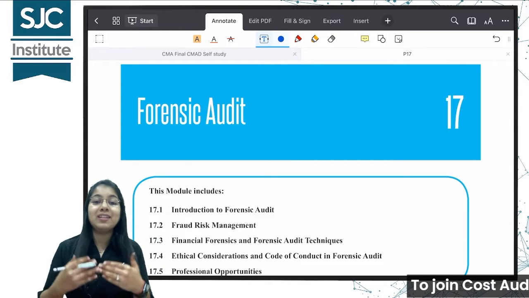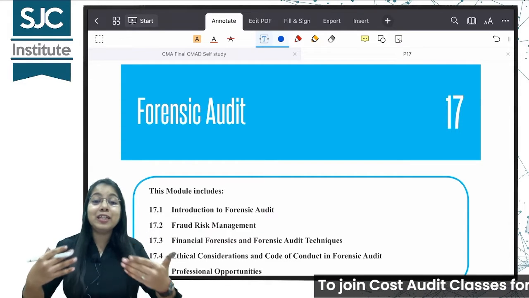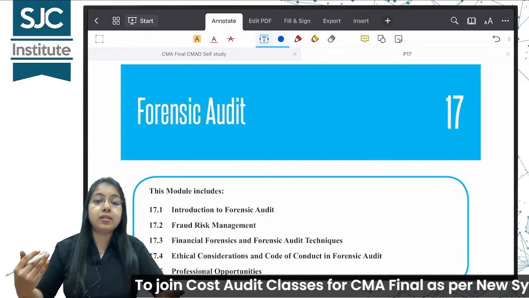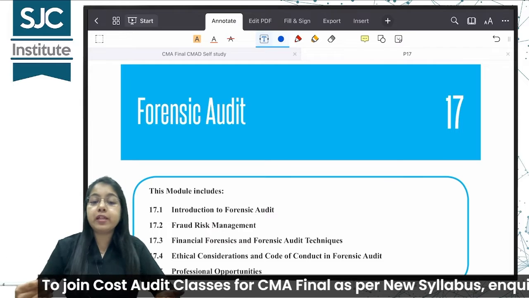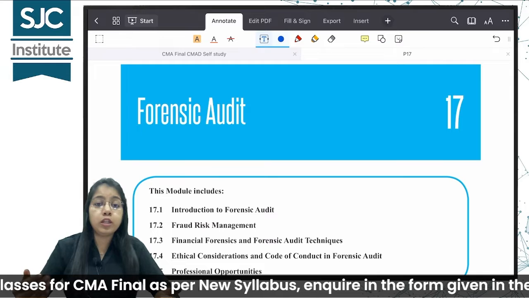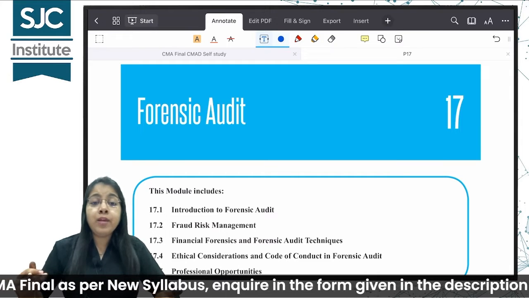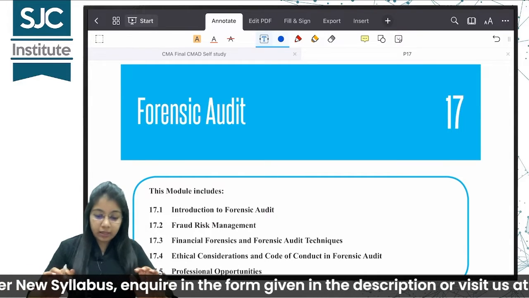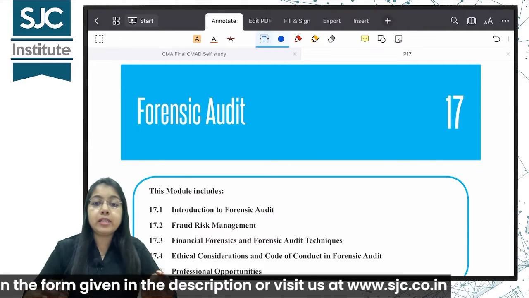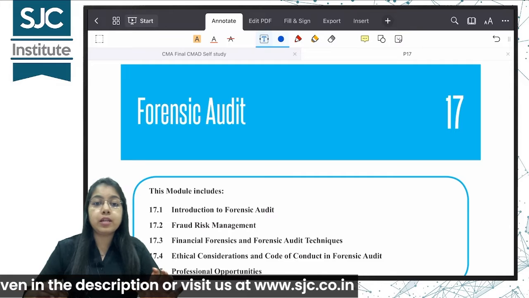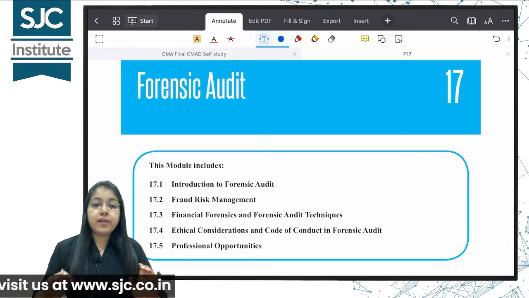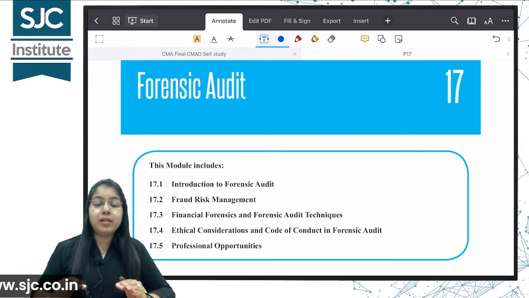per me. Okay, it will be according to my intuition what questions can be asked from this chapter, as this is the first time that we are going to face a paper in which forensic audit, anti-money laundering, and all the new topics may be asked. All right, so you can just open your chapter number 17 as per your new Institute study material. Okay, you can see that they have divided the module into 5 parts, but guys, it's